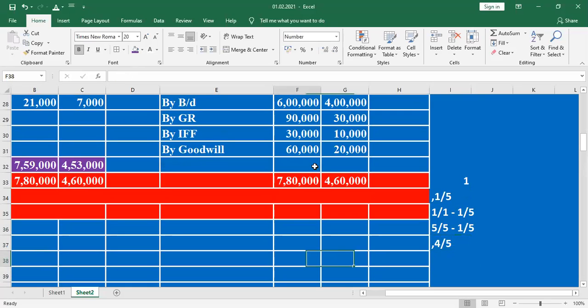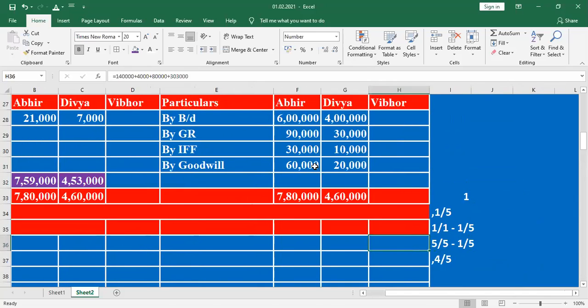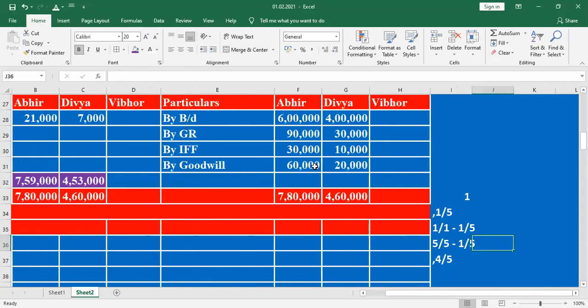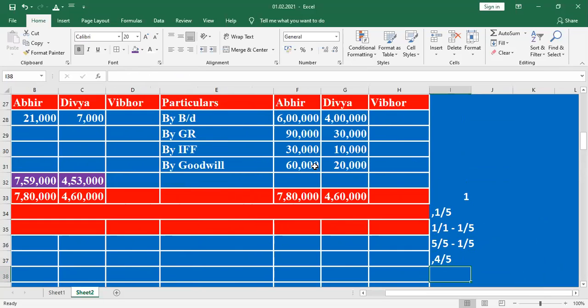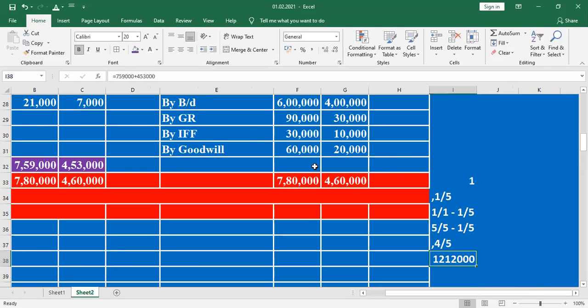Here, what is the total of the remaining partners? Abir and Divya, the total is equal to 4 by 5. Then we find out the total. Here, what is the total capital of Abir and Divya? 7,59,000 plus 4,53,000. What is the total here? 12,12,000. So 4 by 5 is equal to 12,12,000.